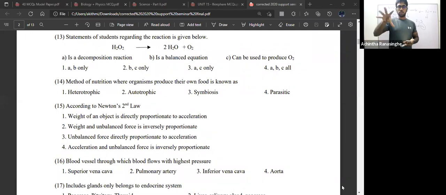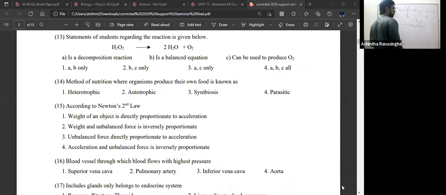So apart from those two categories, there are heterotrophs, which depend on autotrophs. Humans are heterotrophs. Other animals are heterotrophs. So they depend on other autotrophs, as in plants. So autotrophs and heterotrophs. Symbiotic means they are mutually exchanging benefits.